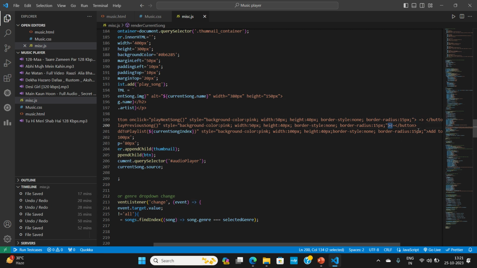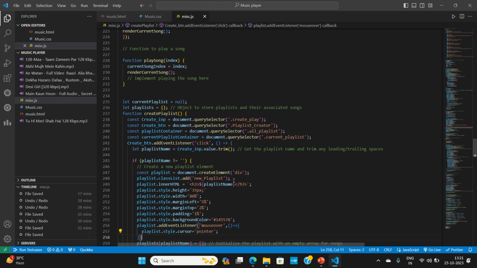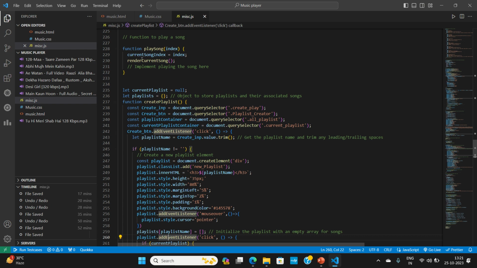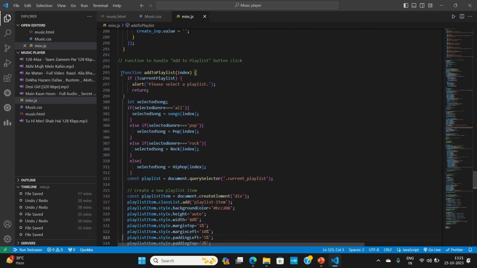Add to playlist. See, and for each button we are calling separate functions. We have separate functions like play next song, and then play previous song for the previous button. We are calling these functions that we have created. So let us see what these functions are exactly doing. So play song is playing the current song. It is calling the render current song again. Then for the add to playlist button, we have made these kind of changes.